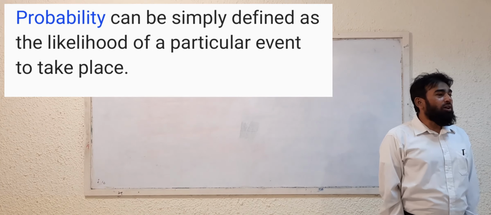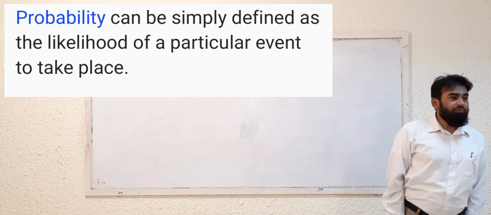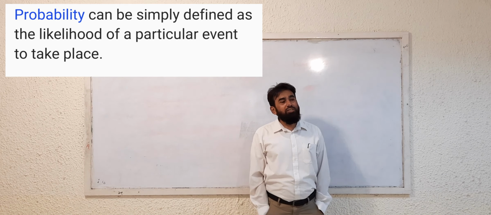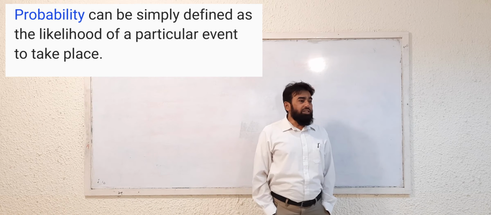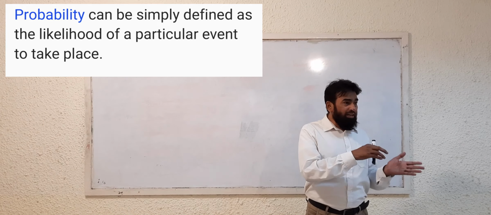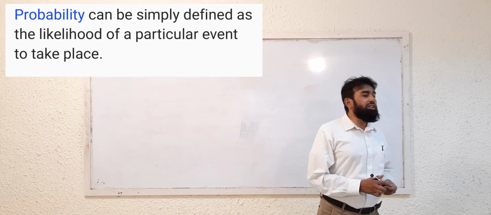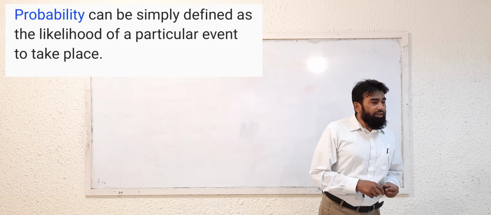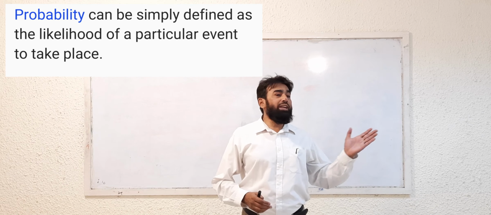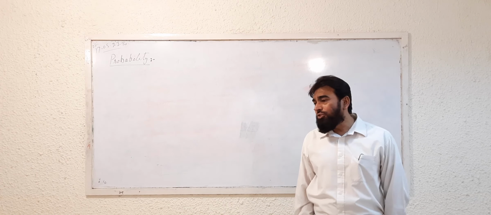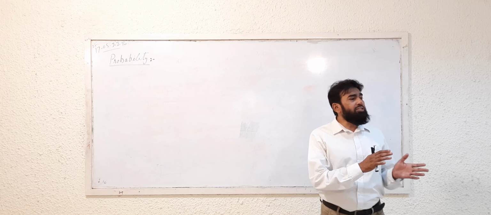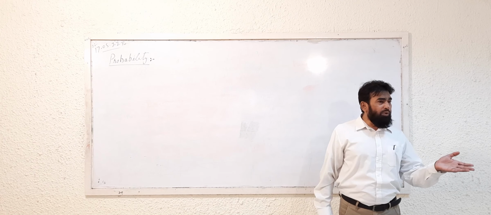Probability is the chances of occurrence of an event. So generally speaking, what is probability? Remember this, probability is the chances of occurrence of an event, whether this event will occur or not, or what is the percentage of the chances of occurrence. For example, if somebody asks you what are the chances that today it will rain, what is probability?